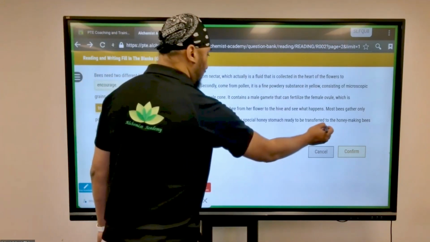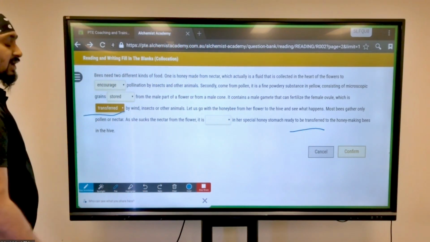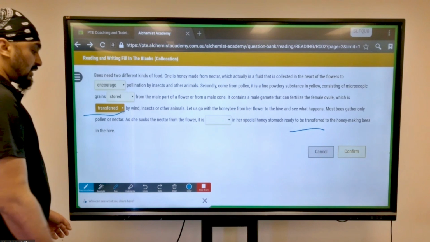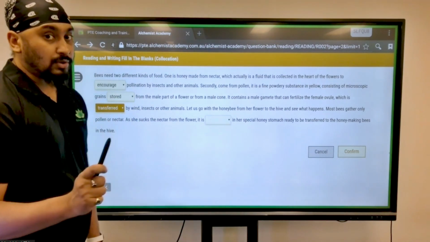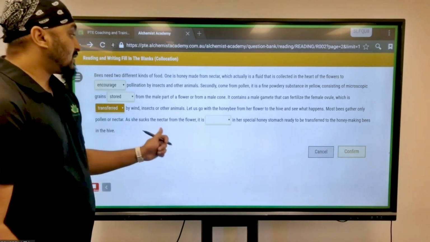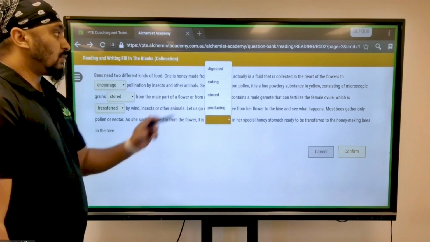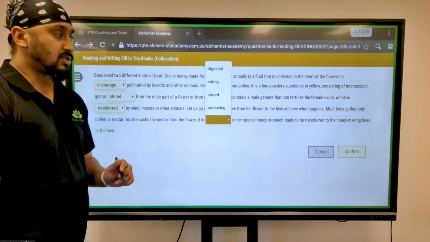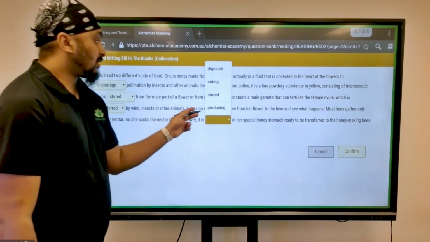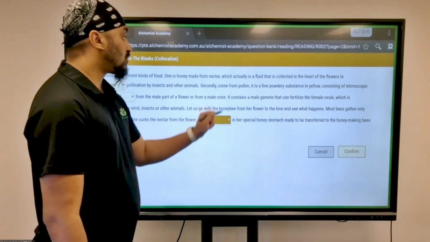Can you look at the hint? I think that my answer is correct because this kind of matches over there. So, again, going back to the simple rule, reading the question thoroughly is very important. It is dashed in a special stomach. Now, I wouldn't go with "digested" because digested means it's gone. The body's used that energy. It cannot be "eating" and cannot be "producing" because they are going to produce it. So the correct answer should be "stored."